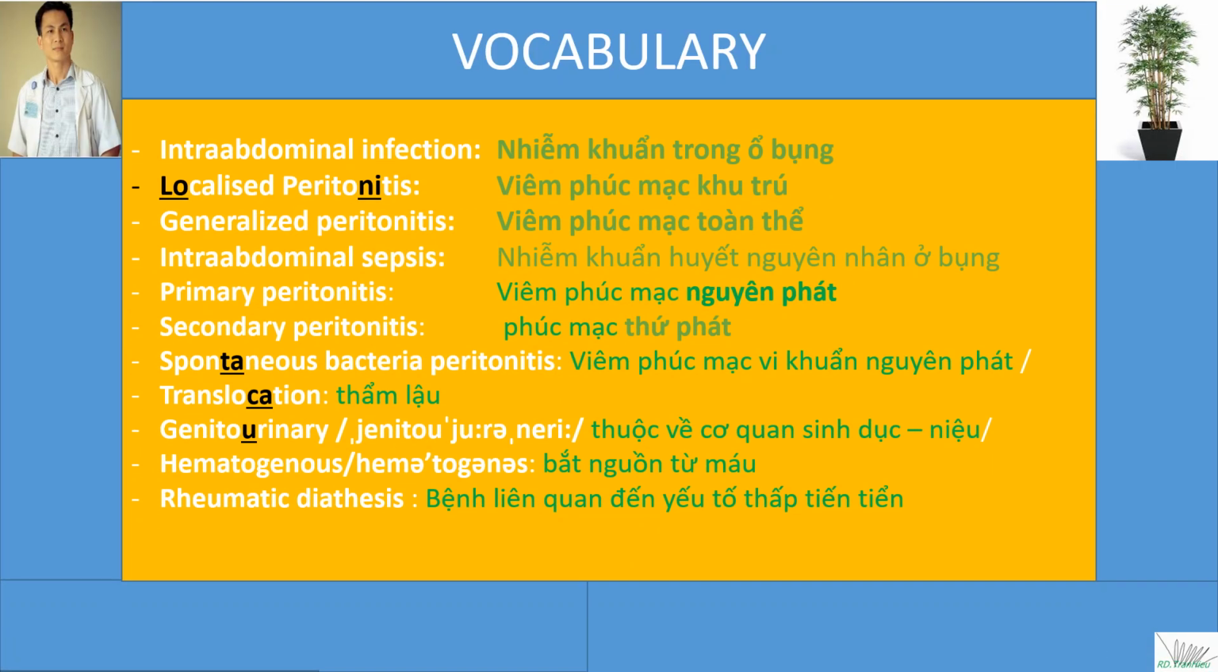Okay, it's time to learn vocabulary. Intra-abdominal infection, localized peritonitis, generalized peritonitis, intra-abdominal sepsis, primary peritonitis, secondary peritonitis, spontaneous bacterial peritonitis, translocation, genitourinary, hematogenous, rheumatic diathesis.